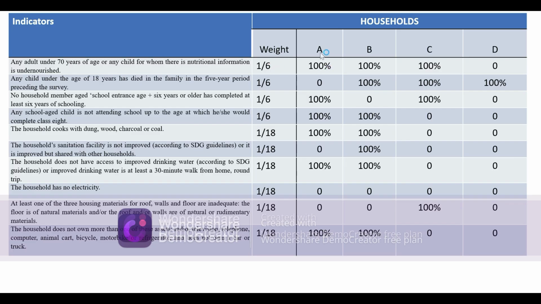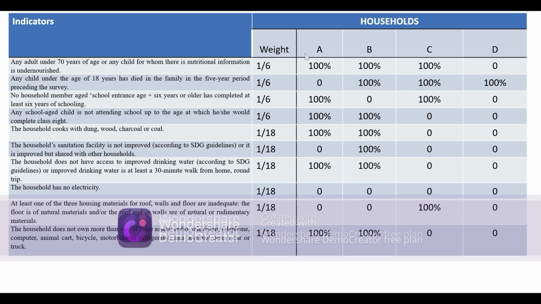So, for instance, in the case of household A, 100 in the first category means that any adult under 70 years of age or any child for whom there is nutritional information is undernourished. This shows that household A is suffering from undernutrition.